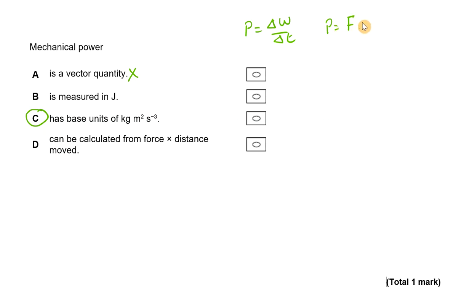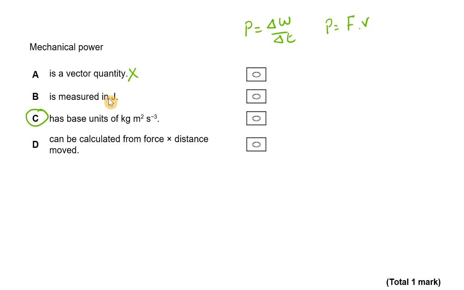We can also say that power is equal to force multiplied by velocity. Force is a vector and velocity is a vector, and I'm afraid if you multiply a vector by a vector, you end up with a scalar again. So mechanical power is a scalar, not a vector quantity.